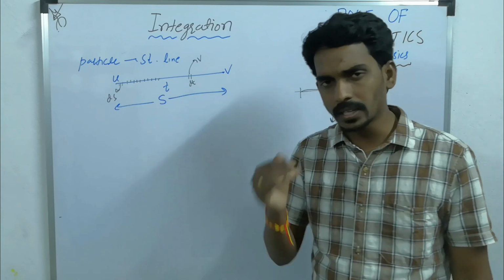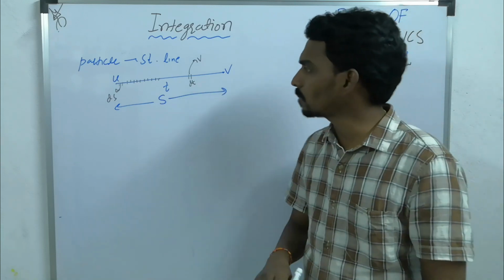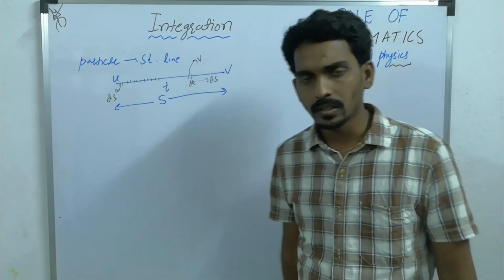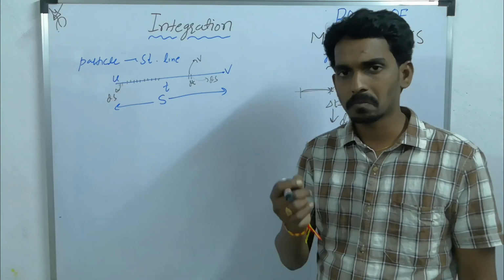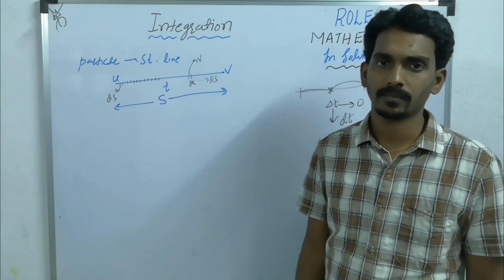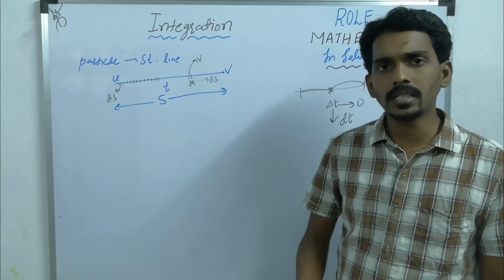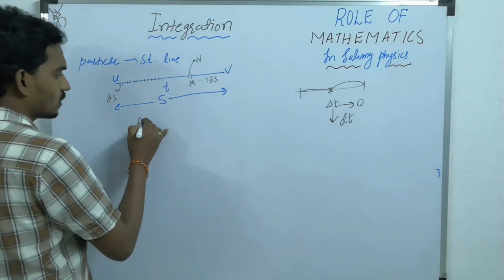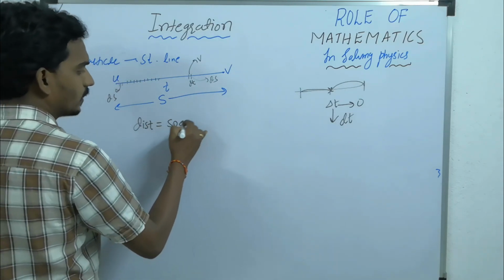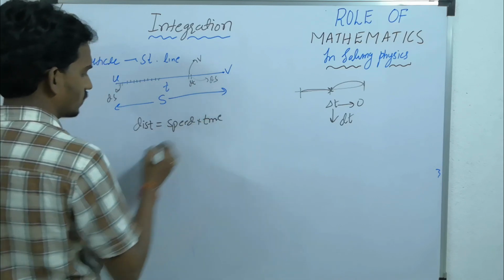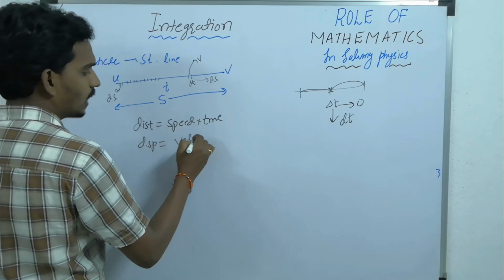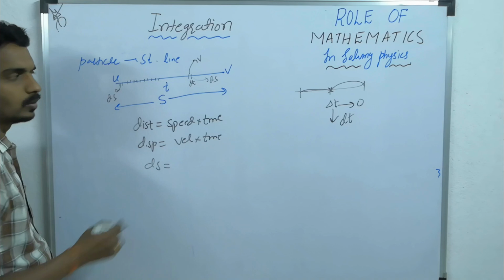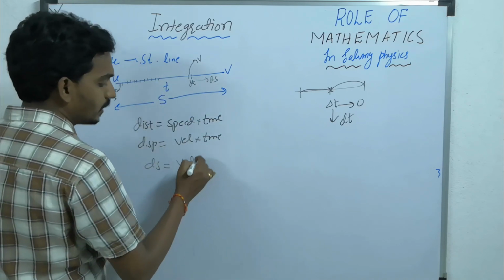So this is the small time interval dt, and the small displacement covered is ds, with velocity v, for a small fraction of time. According to the distance, velocity and time relation, distance equals speed times time, or displacement equals velocity times time. So this small displacement ds equals velocity v times dt.